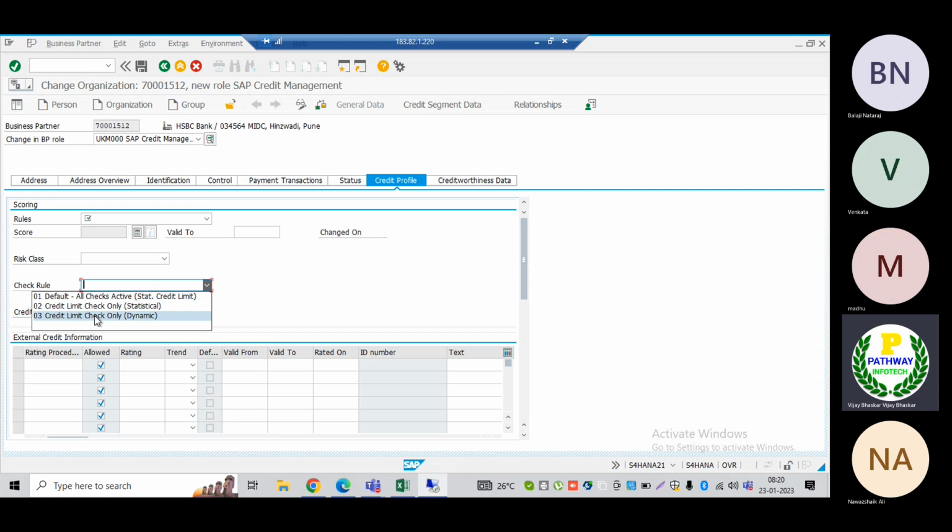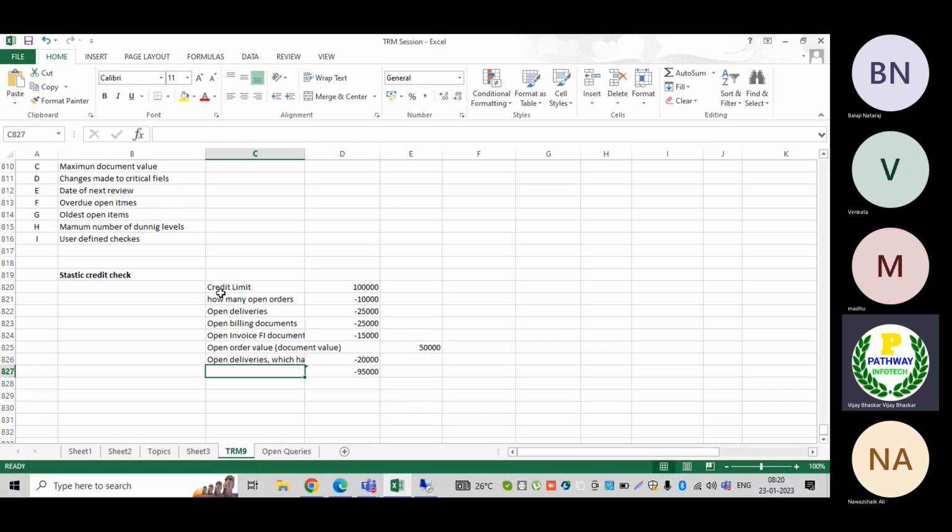The 01 is that. Now which one do we want? If you are going to select only the static credit check, the system will have the controls. These are all the things the system will control. These are all the controls available. It depends on which one is applicable, and we can implement the credit checkpoints.